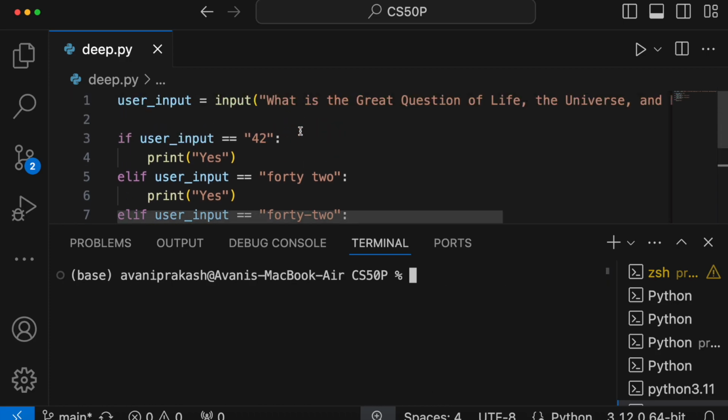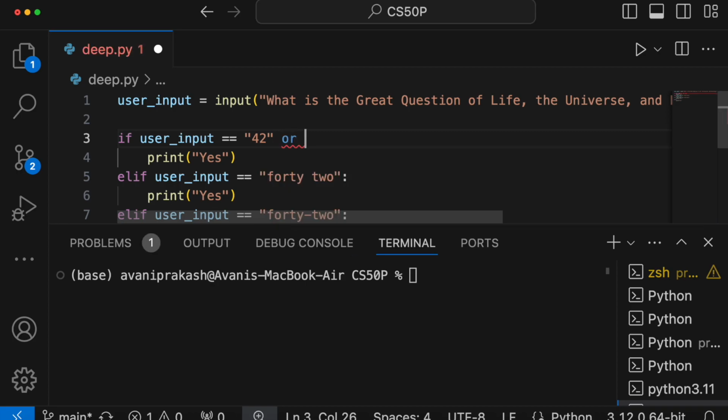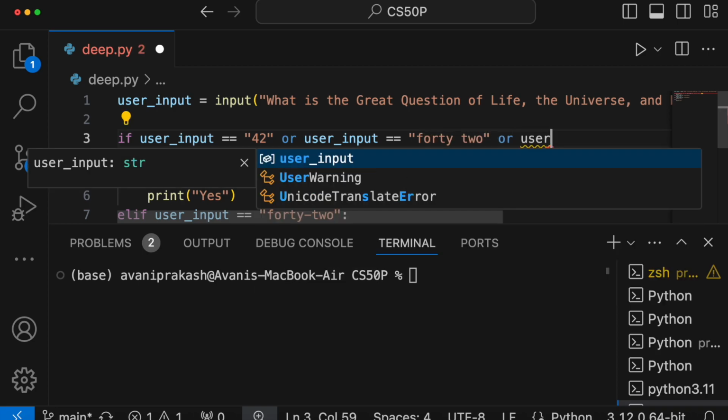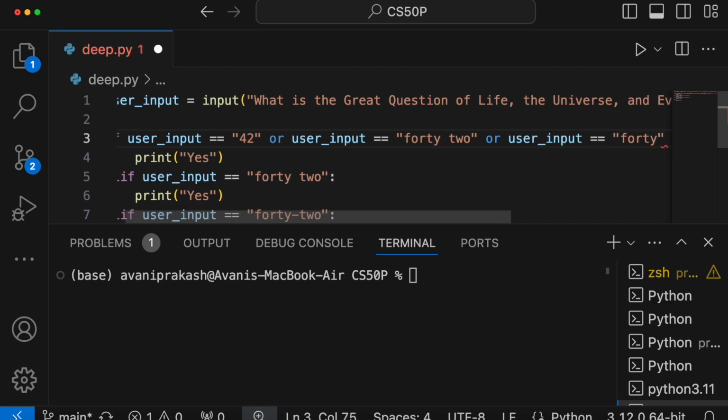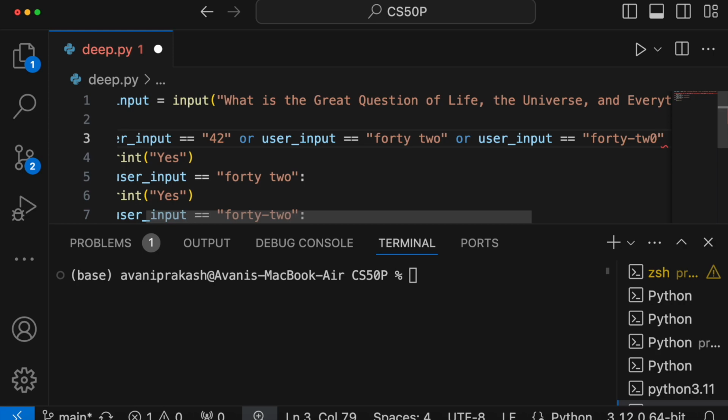The second way that we can do this problem is that rather than using so many if constructs, we can put everything over here: or user input is equal to 42, or user input is equal to 42 in words but with a hyphen.